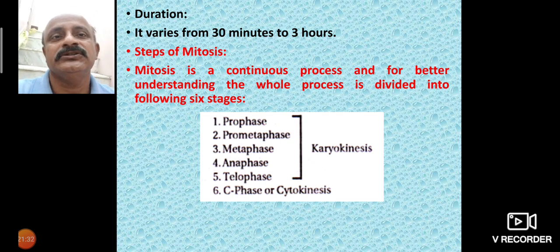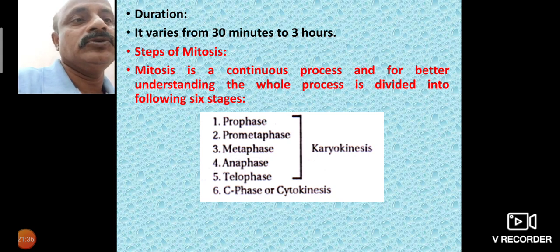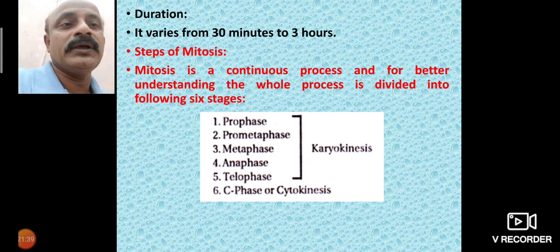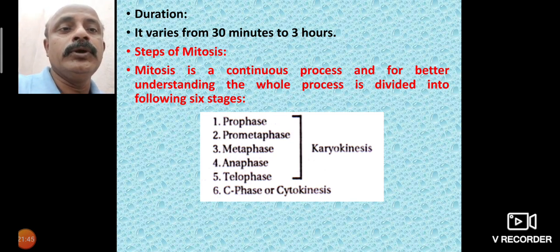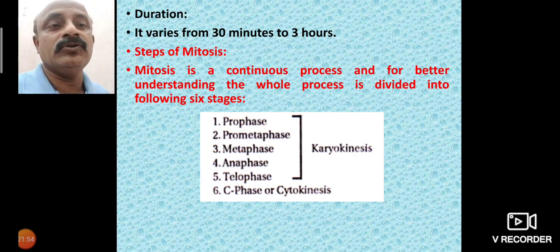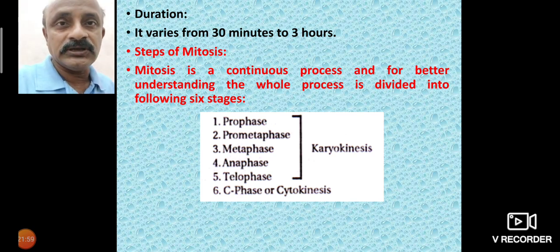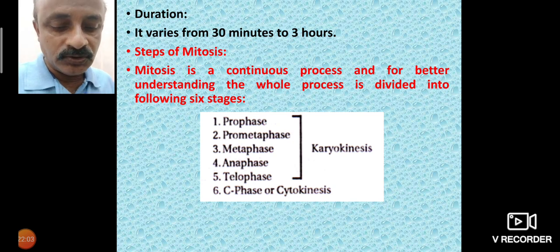So, the steps of mitosis. Mitosis is a continuous process, and for better understanding, the whole process is divided into the following stages: prophase, prometaphase, metaphase, anaphase, telophase, and also cytokinesis. It has karyokinesis and cytokinesis. Majorly, four stages are there: first prophase, metaphase, anaphase, telophase.